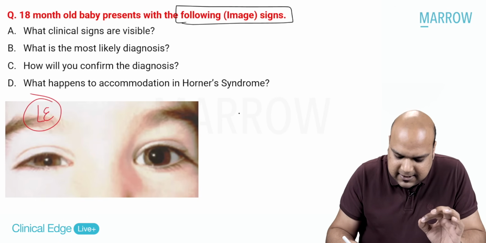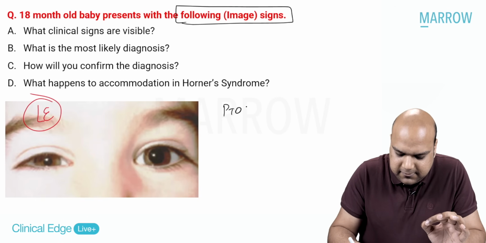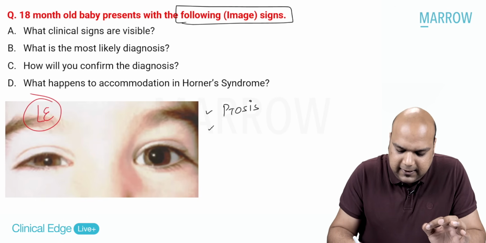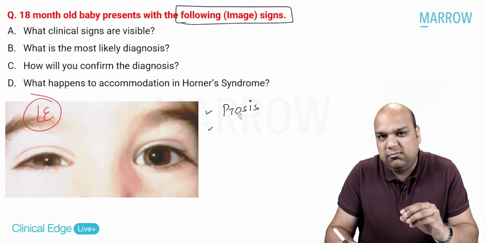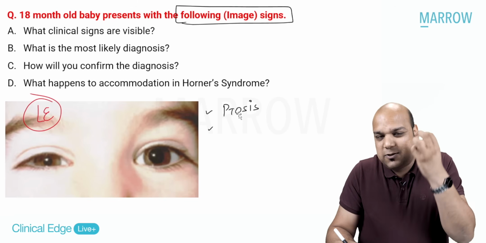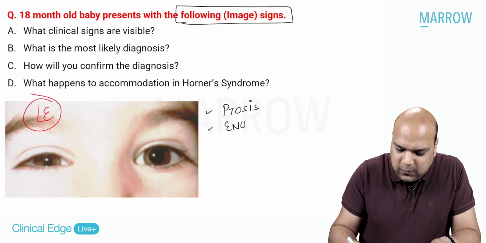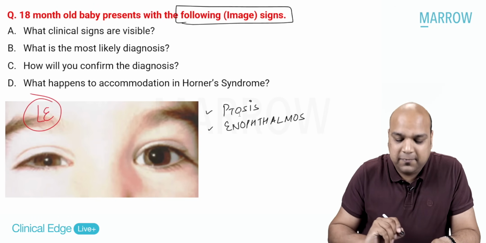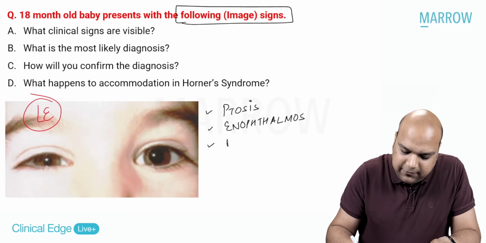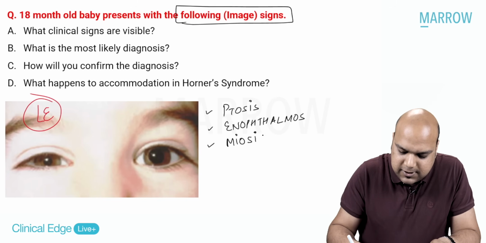The first thing that I can see is ptosis. The second thing I can see is the left eye looks smaller. Can I say it looks as if it has gone inside? It looks as if enophthalmos. Yes. I even see that the left eye pupil has miosis.